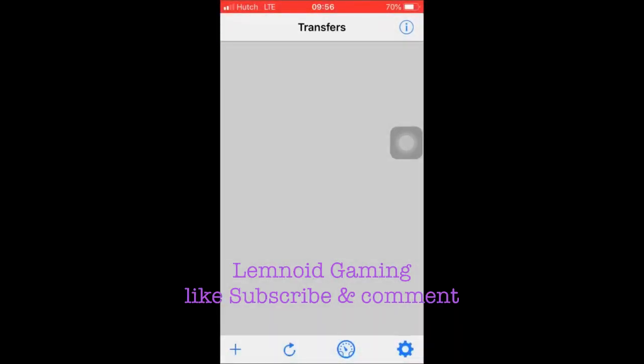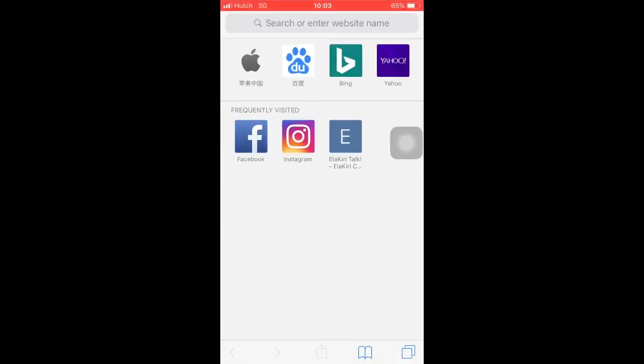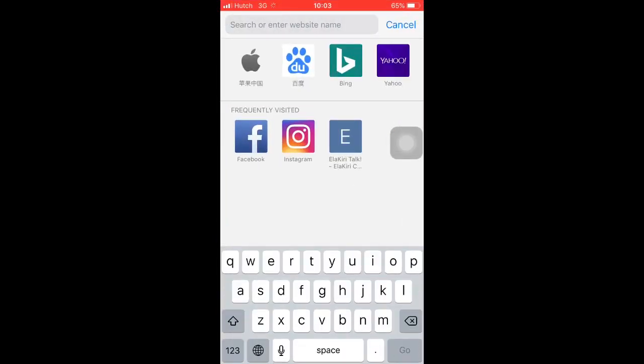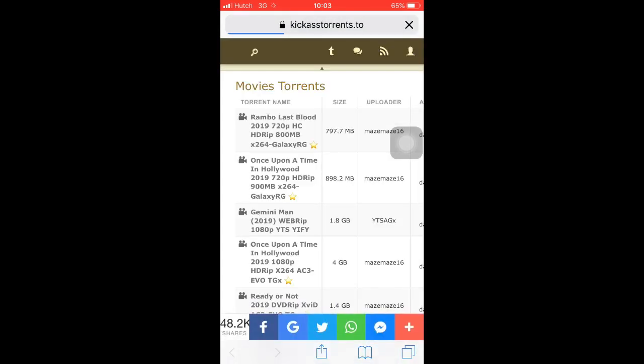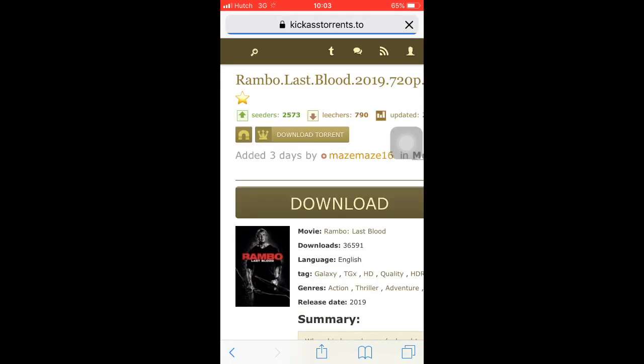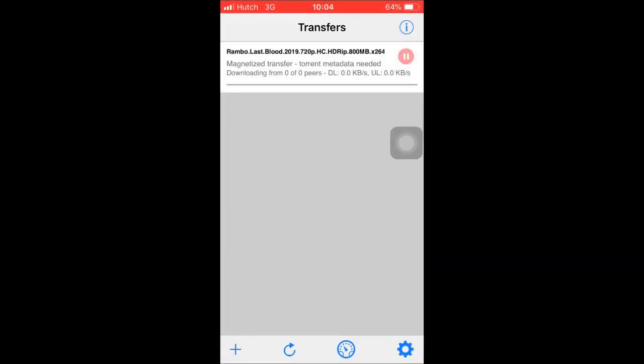Now from torrents you can download any video file to this. So let me show you how to download any movie or video file. Now everything is ready to download your files. Let's head into Safari and type Kickass torrents, and yes, we'll see many movie torrents here. Click on one of those and click on the magnet link. Then it will ask to open in iTransmission. Click on open and now it will start to download.